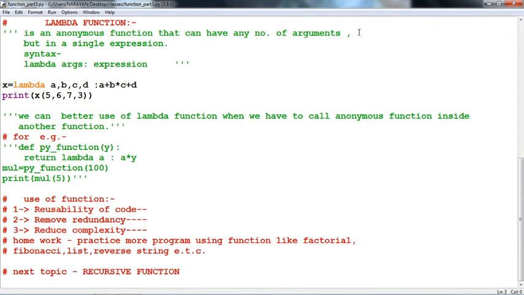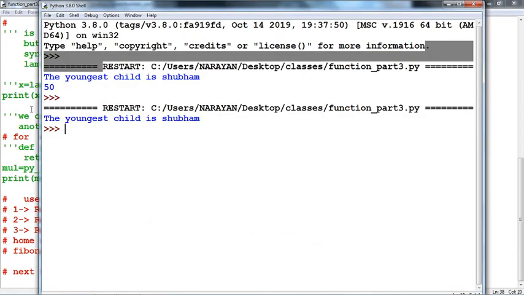There is one more program that is not commented. This is the program. Now again run this program and let's see the output. This is the output. The youngest child is Shubham.